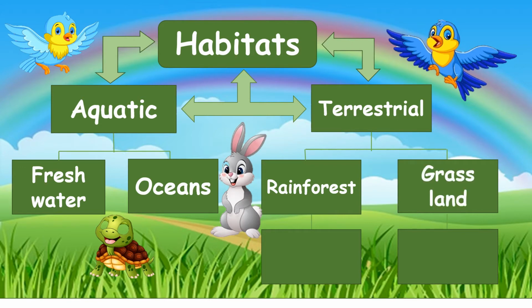Rainforest habitat has a subdivision, the desert habitat, and the grassland habitat is also subdivided into the tundra habitat. So this is the simple chart of how habitats are divided, and now we will discuss the habitats.